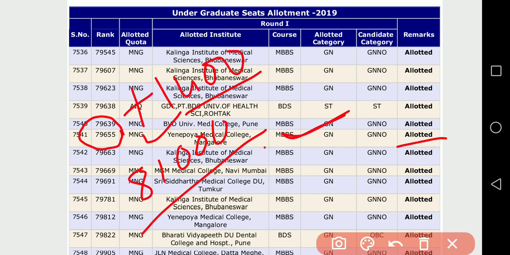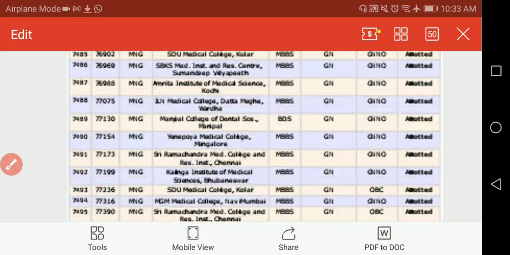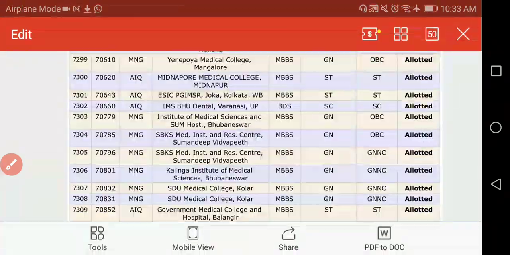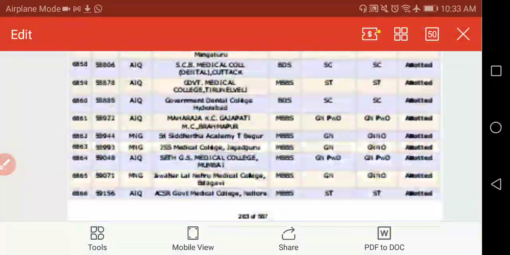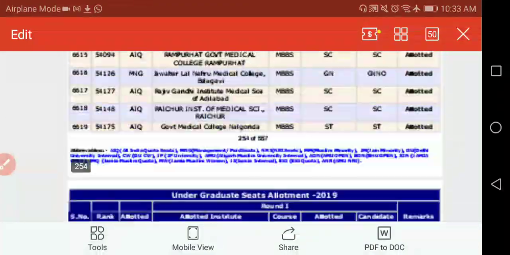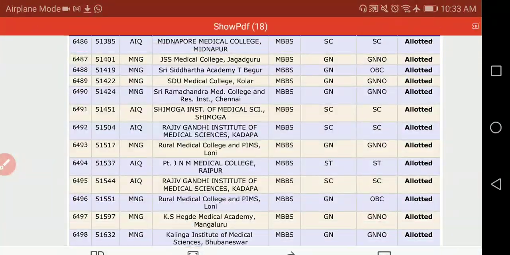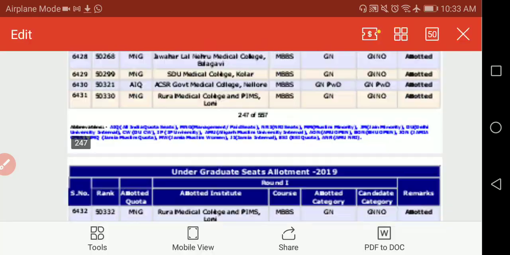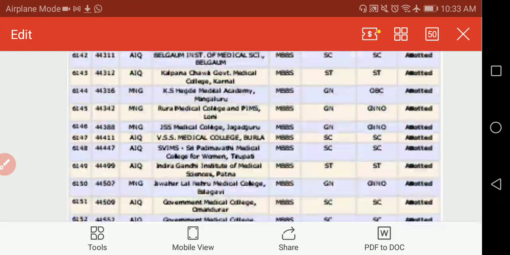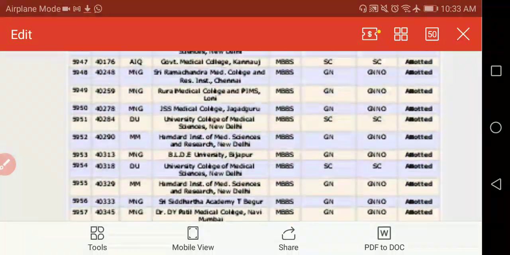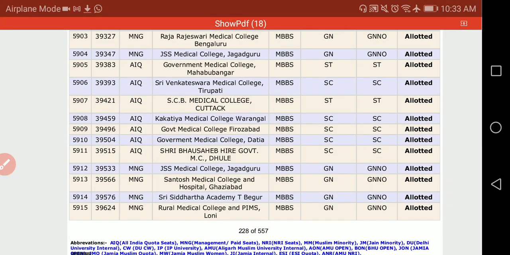Another example I will show you. In the case of All India quota, I am talking about All India quota, remember. So here, if you see the All India quota seats, the list is very big. You can go through all those things.